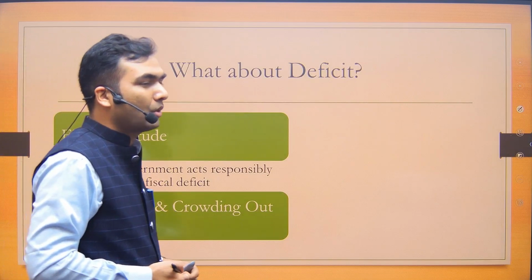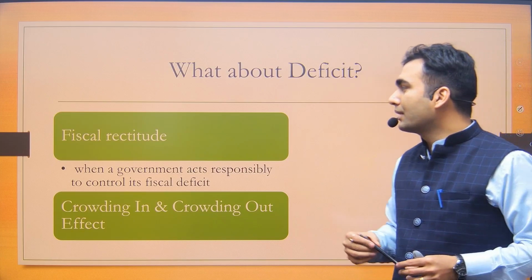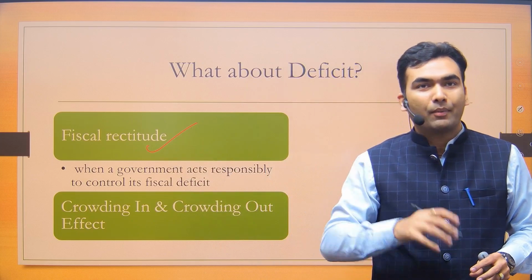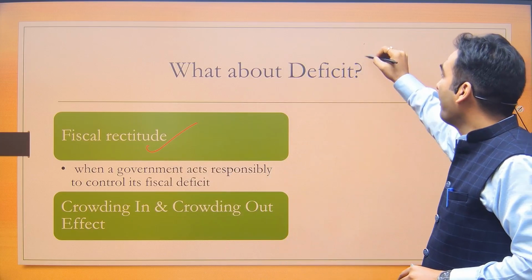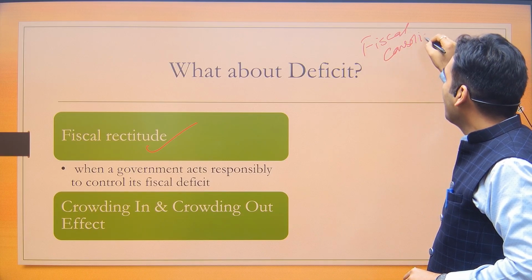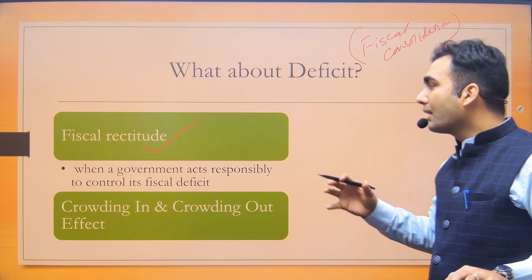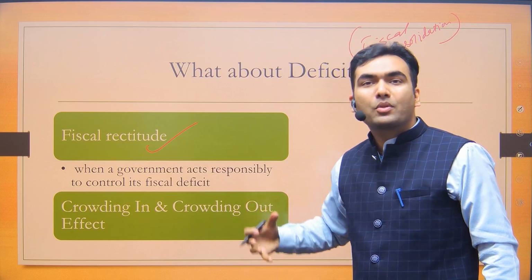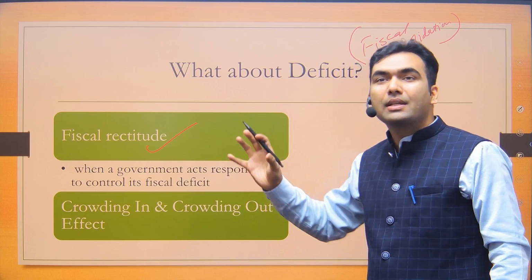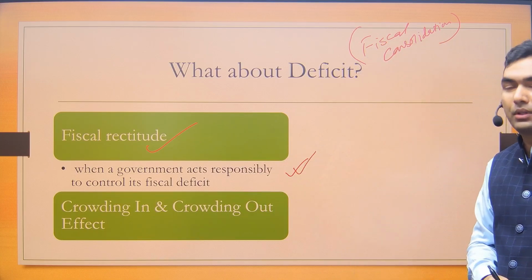And then let's talk about some other terms which are there in the newspaper. One term which is there in today's Hindu is fiscal rectitude. We have already seen in the last class something called fiscal consolidation. Fiscal rectitude and fiscal consolidation have similar meaning. It means that the government is acting responsibly. Responsibly means it is not taking too much loan. The deficit is limited. So that is called fiscal rectitude.